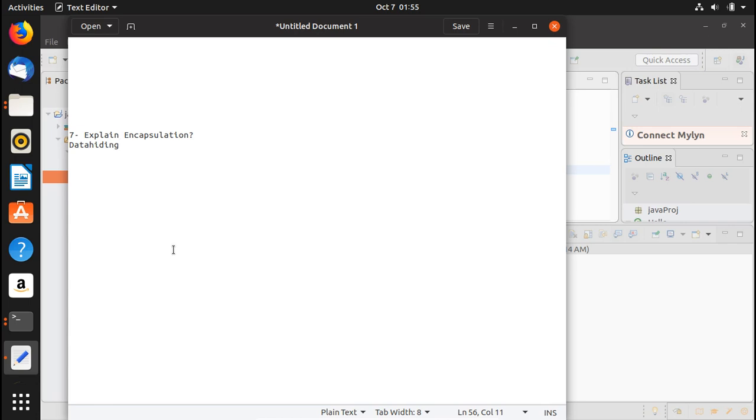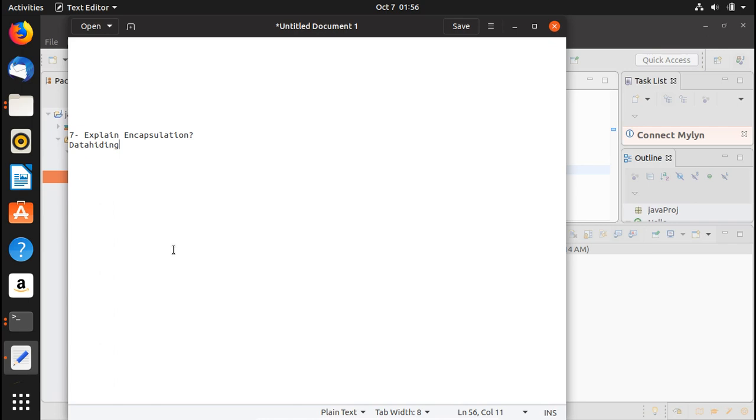So to achieve encapsulation in Java, all you have to do is declare the variables of a class as private. This is the one thing. The second thing that you need to do is provide public setters and getters. That is a very important concept. So setters and getters are nothing but simple methods to modify and view the variable values basically.